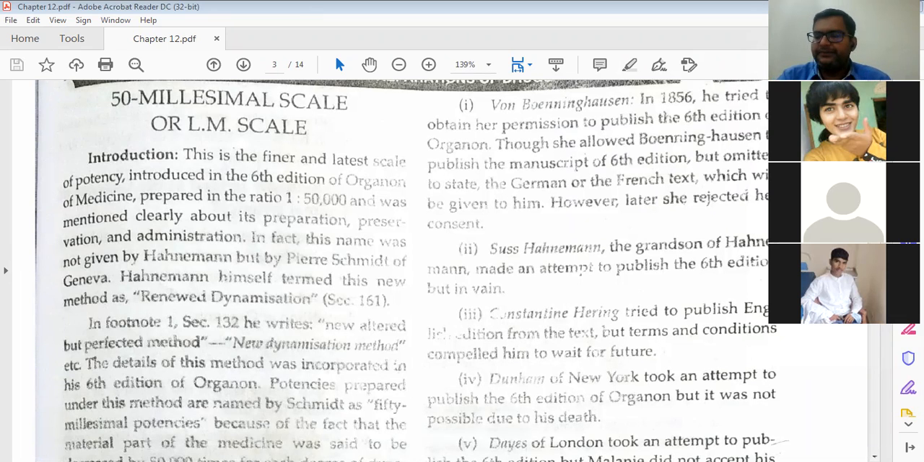Here this term is given. You will see later on renewed dynamization. Here one term is given in aphorism number 161, the renewed dynamization. Then aphorism number 247 again.